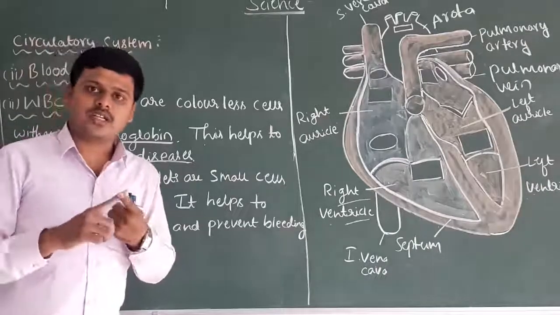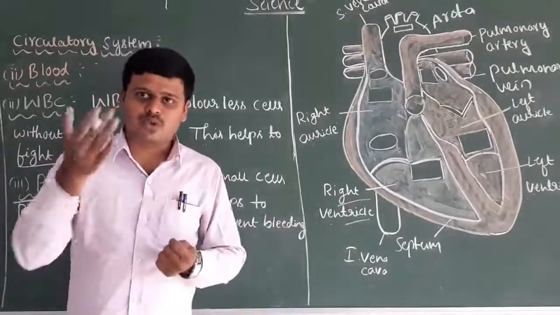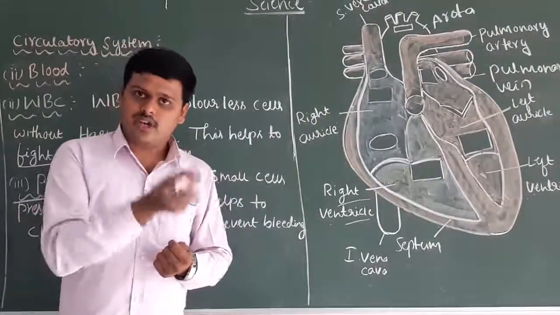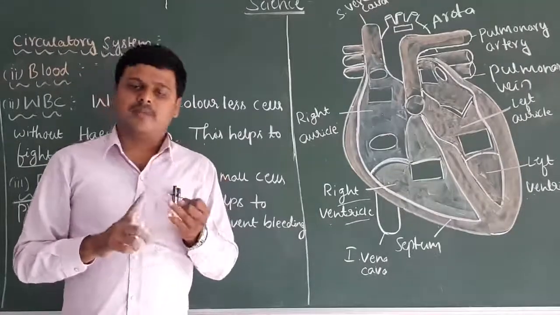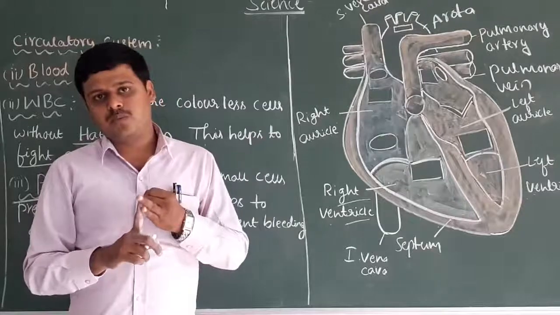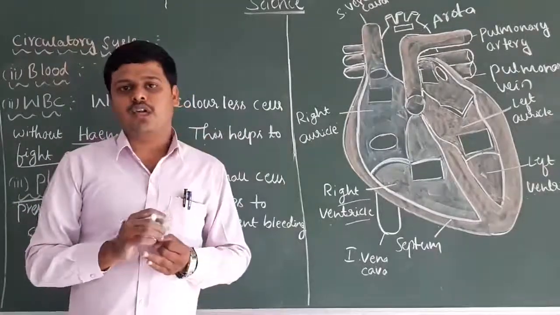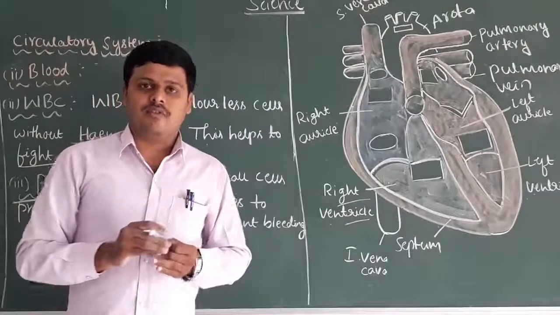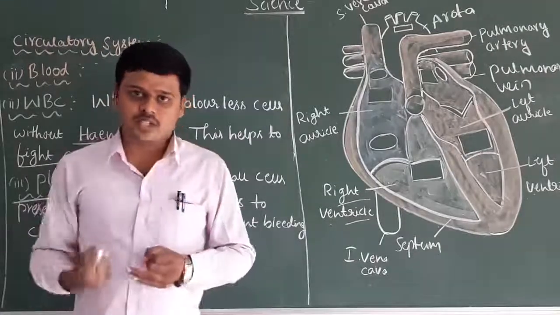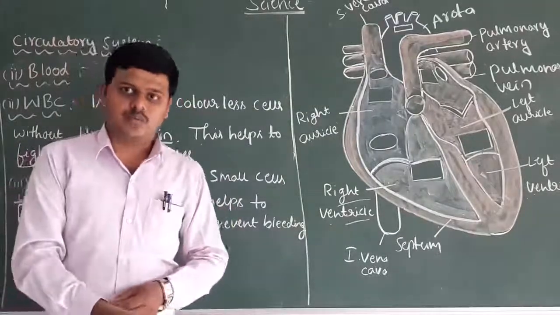Plasma is a colorless fluid present in the blood. That will be very helpful to store water, carbon dioxide and waste materials. Then the red blood cells play a major role in the transportation of oxygen. Why? Because they contain a pigment that we call hemoglobin. This hemoglobin is very helpful to absorb the oxygen present in the lungs or blood, which helps in transportation.